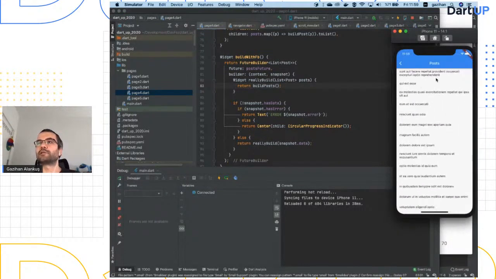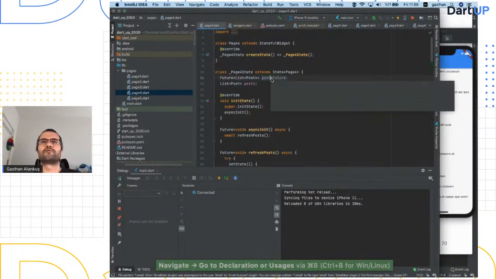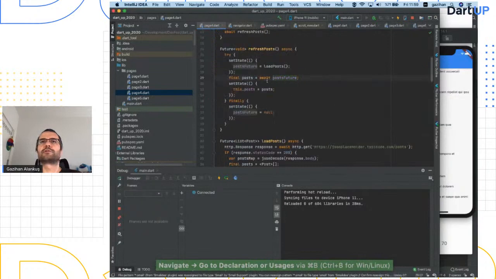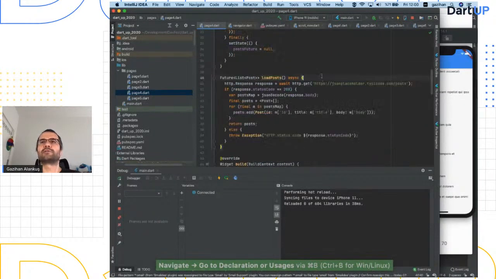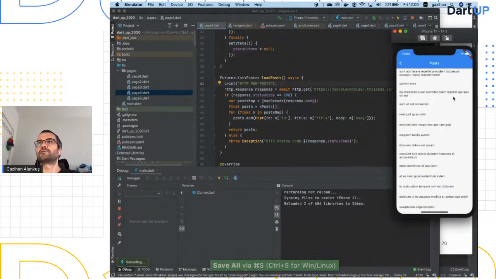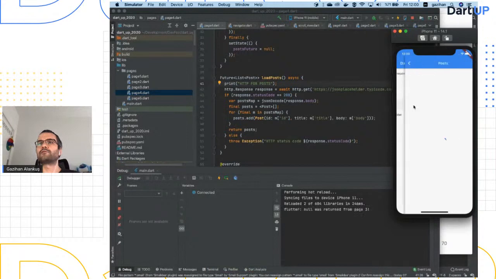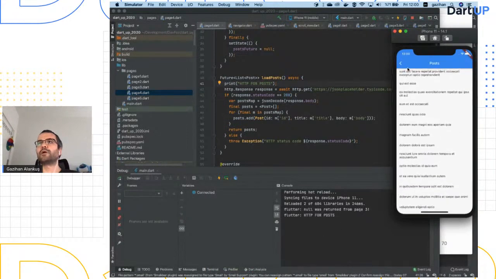So this works just fine. And so I want to say posts future, where I get the posts future. Yes, load posts. So initially it's going to be only one. One page FutureBuilder. It's just only one.